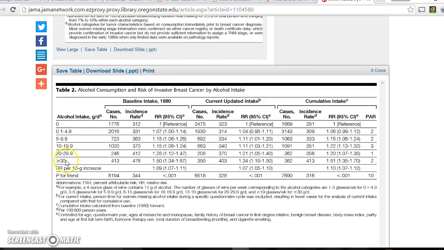So for example here, it was found the risk of breast cancer was 1.5 times the risk for those that drank 30 drinks a week compared to those that didn't drink any. And we got a confidence interval of 1.34 to 1.67. So we're 95% confident that the true risk ratio within the population is about 1.34 to 1.67 for those that drink 30 drinks a week compared to those that don't drink 30 drinks a week.